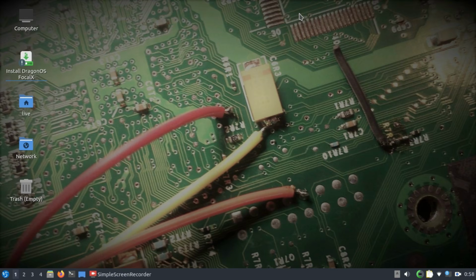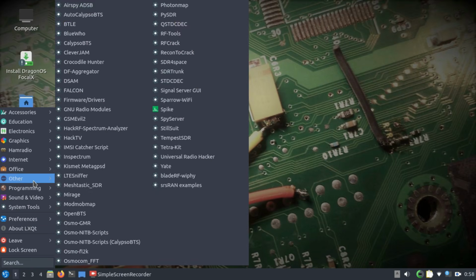All right, so for that purpose, I'm using a tool called HackRF. My HackRF is actually connected to my laptop as you're seeing it, and the tool that is available in DragonOS Focal allows you to actually visualize an entire spectrum from 10 megahertz all the way up to 6 gigahertz, because my HackRF One has a range that goes from 10 megahertz all the way up to 6 gigahertz. I can look at an entire spectrum at one time.